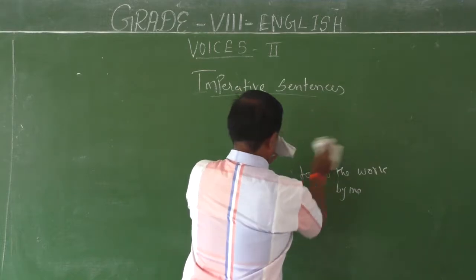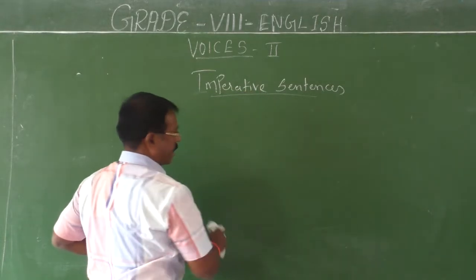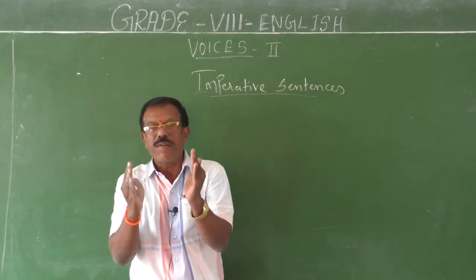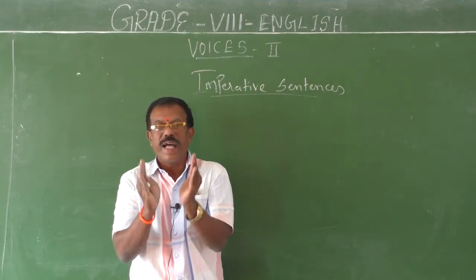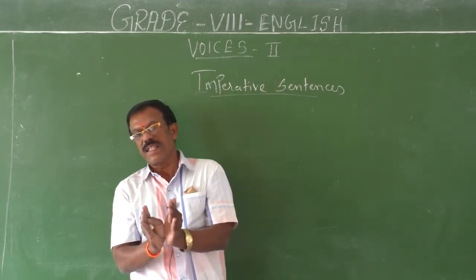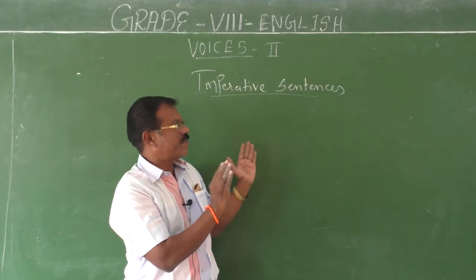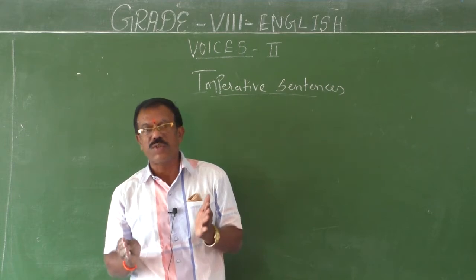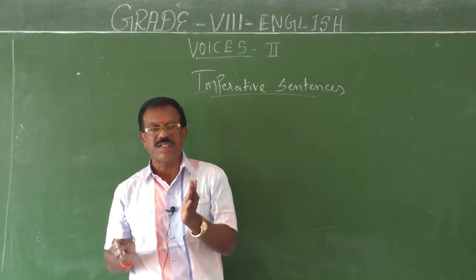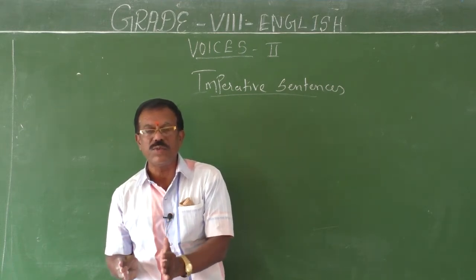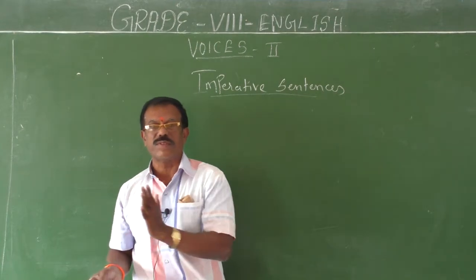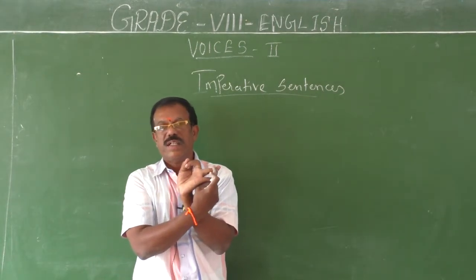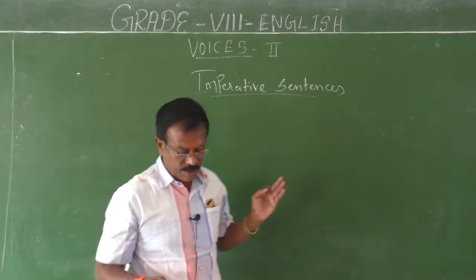Let me explain sentences with two objects. As I told you already, there are some verbs which may have two objects. If a verb has two objects in a sentence, then such types of verbs are called ditransitive verbs. If it is so, you have to change such type of sentences into two passive forms. So such types of sentences have two passive forms. Let me give you one or two examples for that.